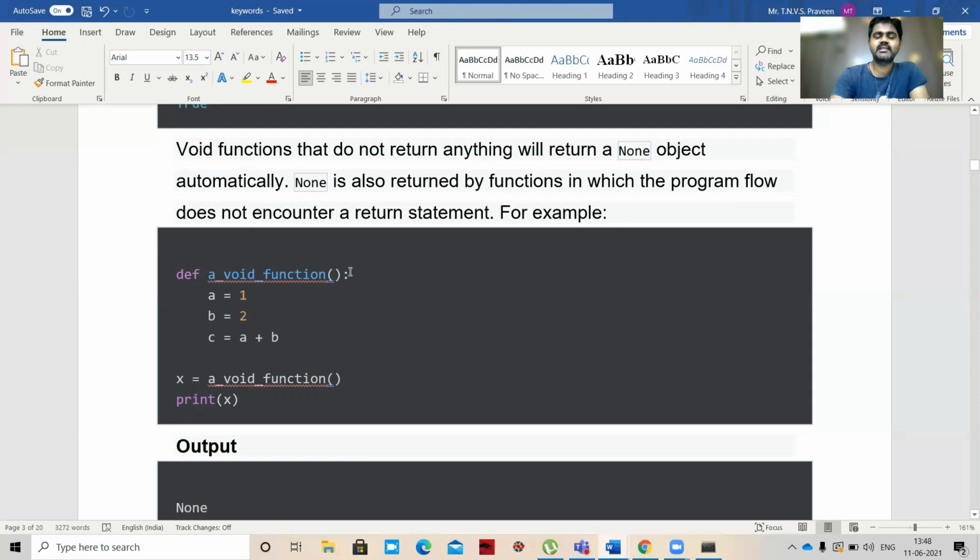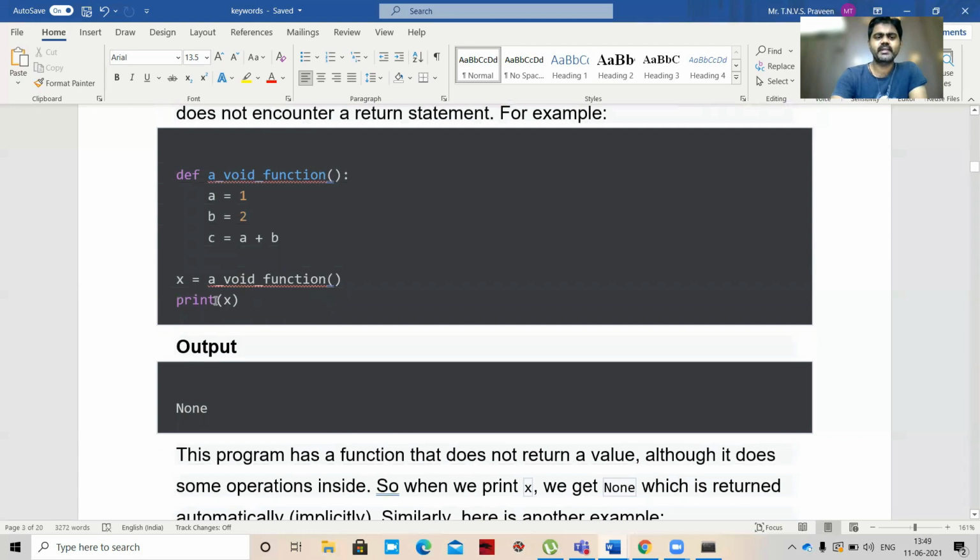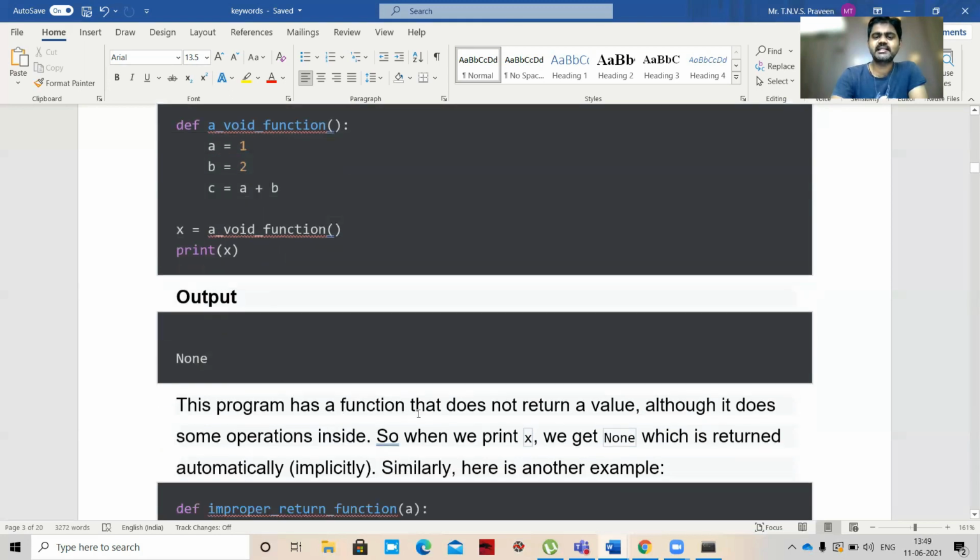Okay, so what about C programming? Here, after the function we should give a colon. So a equal to 1, b equal to 2, c equal to a plus b. So x equal to a_void_function(), print x. It prints nothing? We are calling that function and printing x, so it doesn't contain anything, right? This function does not return a value, then how come it prints a value? It will print None. When we print x, we get None, which is returned automatically, that is, implicitly.